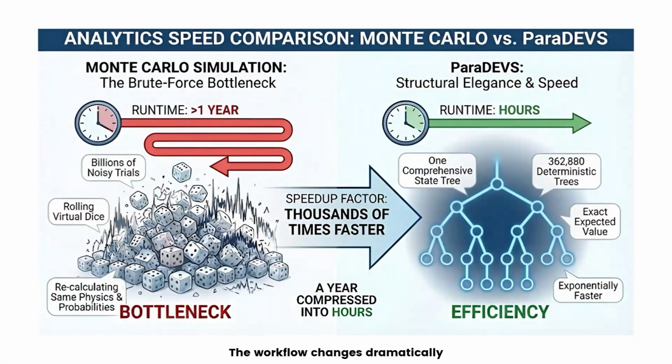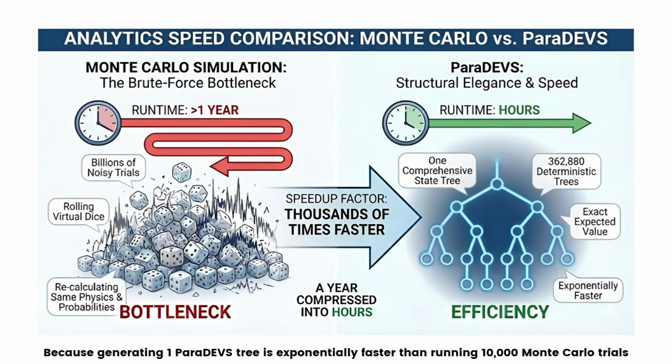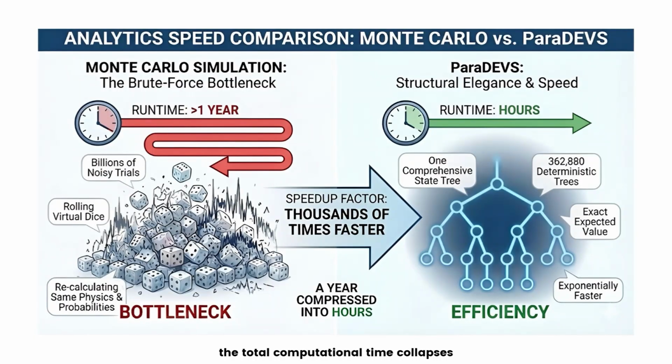The workflow changes dramatically. We generate 362,880 separate trees, one for each permutation of the batting order. Because generating one ParaDEVS tree is exponentially faster than running 10,000 Monte Carlo trials, the total computational time collapses. Monte Carlo: billions of noisy trials, runtime greater than 1 year. ParaDEVS: 362,880 deterministic trees, runtime, hours.